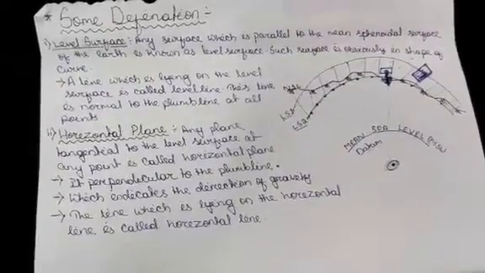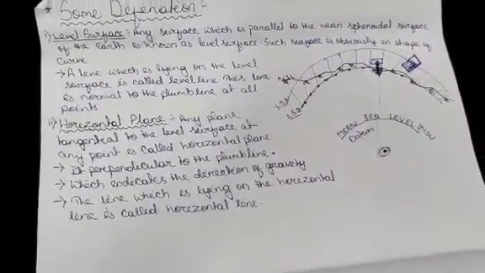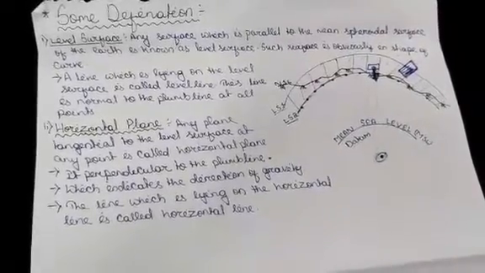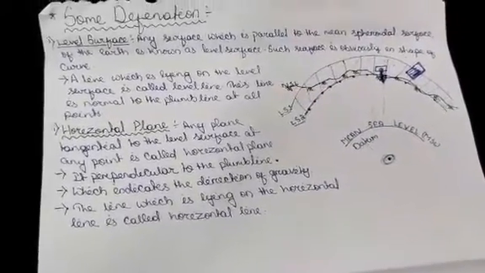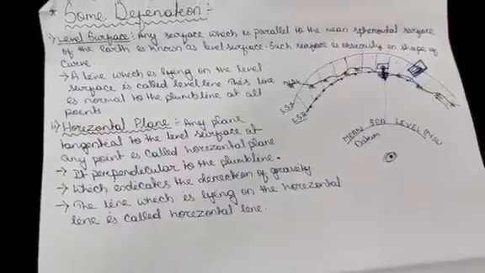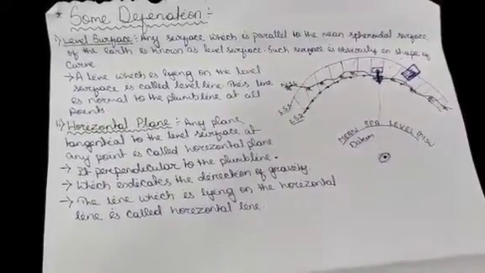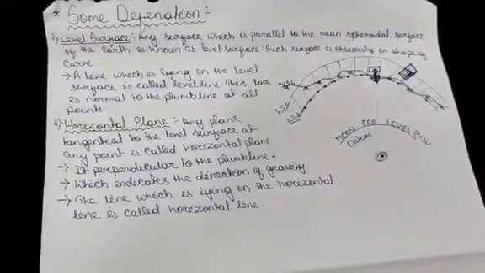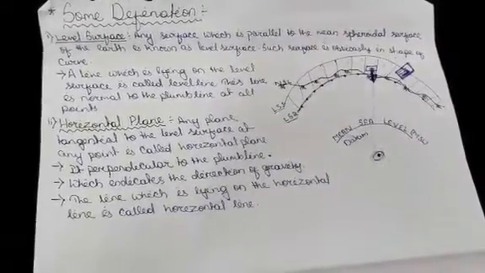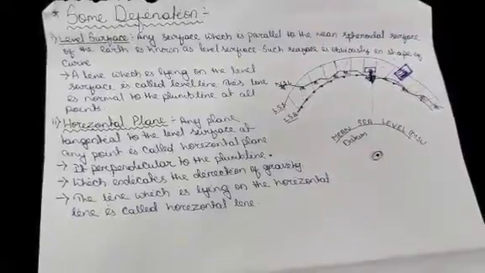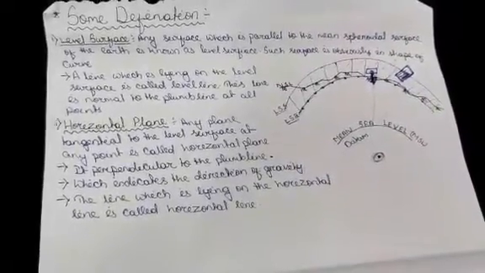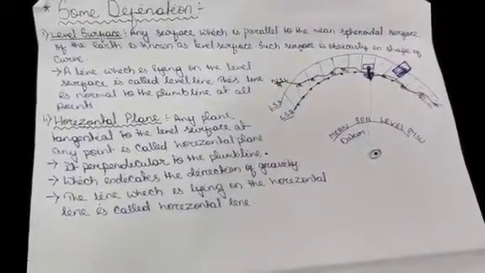After the definition and the uses, we have to know about some terms which are used in leveling. So the first one is level surface. So what is level surface? Any surface which is parallel to the mean spheroidal surface of the earth is known as level surface. Such a surface is obviously in the shape of a curve.